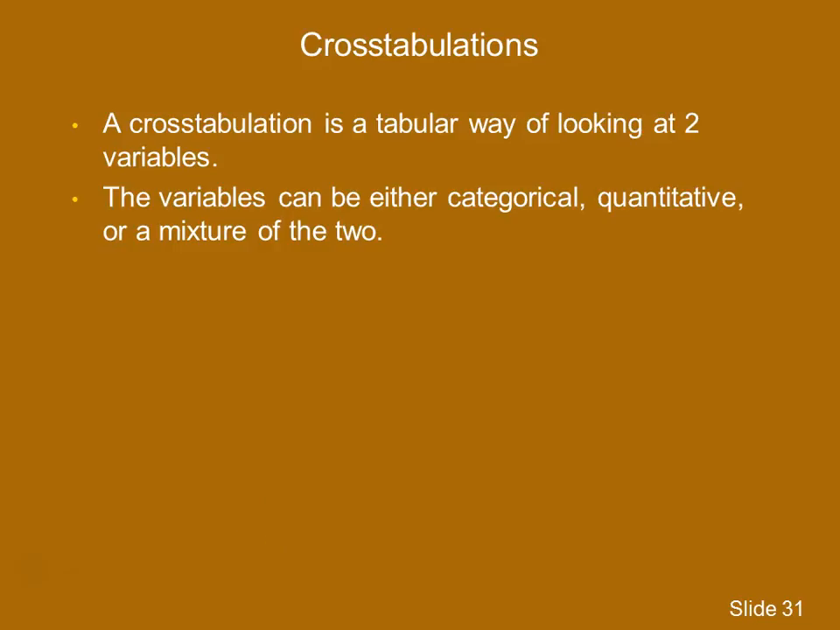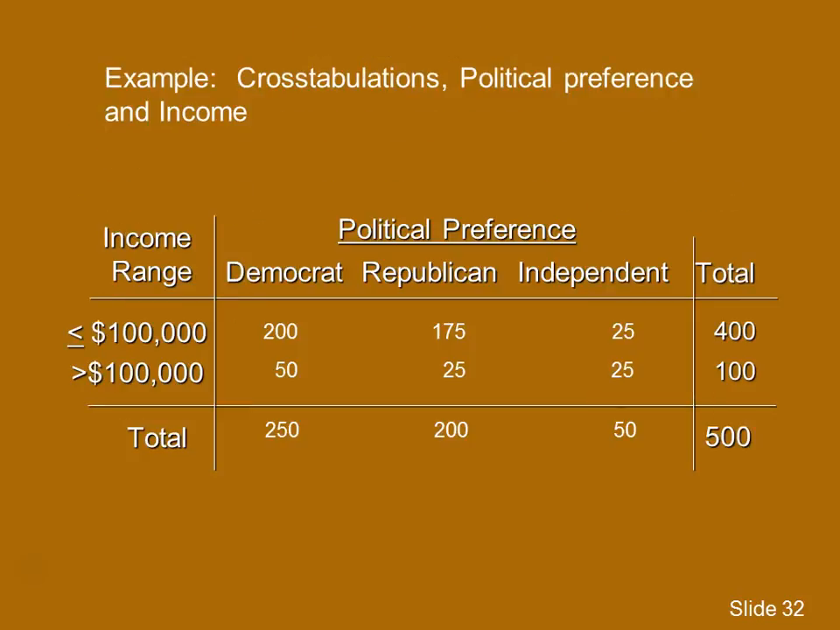It's basically a table that's going to show us two variables simultaneously. The variables can be either categorical, quantitative, or a mixture of the two. Let's do an example to illustrate. Supposing I took a sample of 500 people and I've broken them down into two different variables. One is their political preference. We have Democrats, Republicans, and Independents. So we had a total of 250 Democrats, 200 Republicans, and 50 Independents.